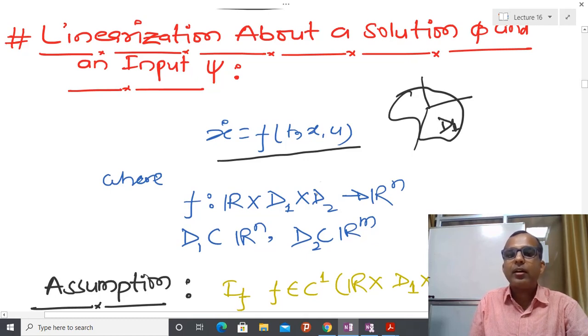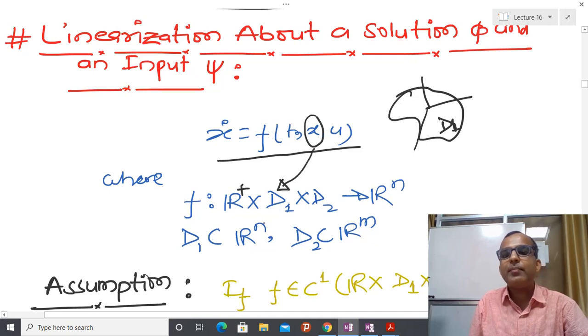So whatever state x is going to lie inside that vicinity, and for engineering problems I am assuming that whatever time I consider is only positive time. And control I can select anything, but most of the time, due to actuator limitations or several mathematical limitations, I cannot take control to be anything.